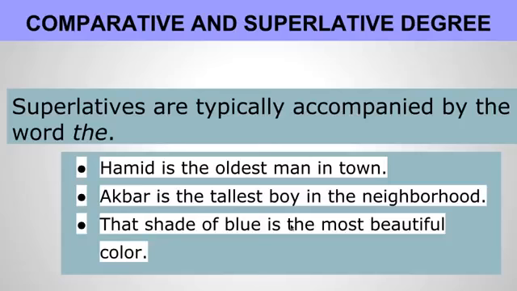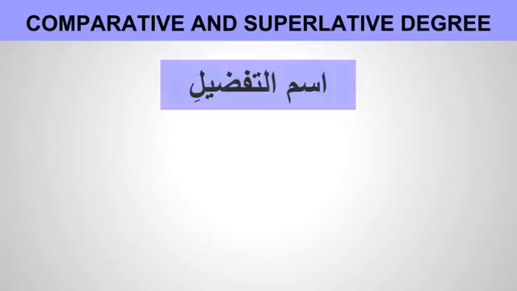So how do we make comparative and superlative in Arabic? That is ism tafdeel. Ism tafdeel comes on a pattern in Arabic. It's very, very simple, very easy. There's only one pattern, and that pattern is called af'alu. That's the pattern for comparative and superlative degree.